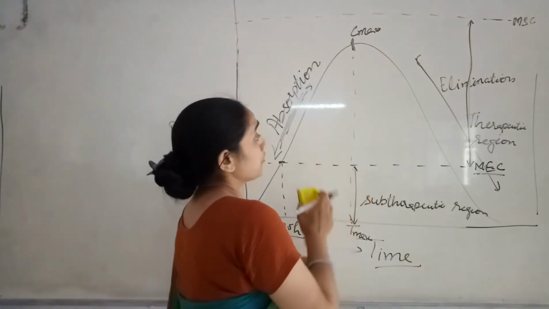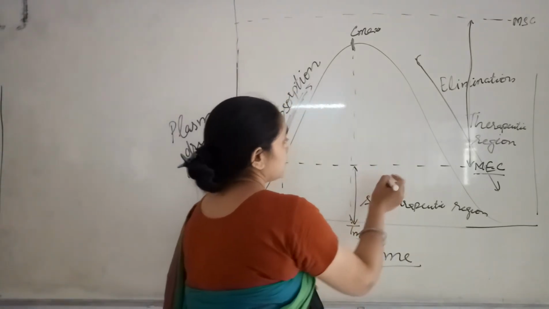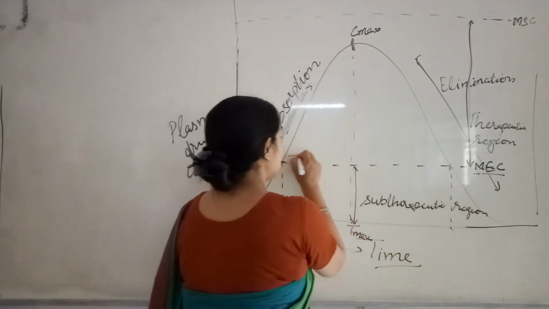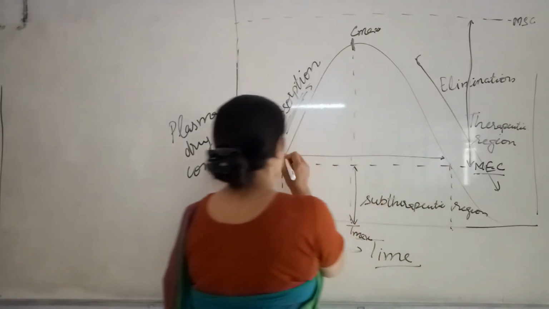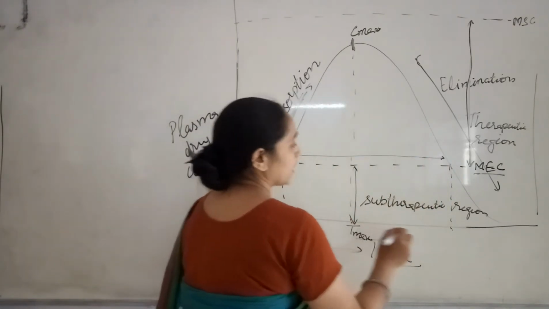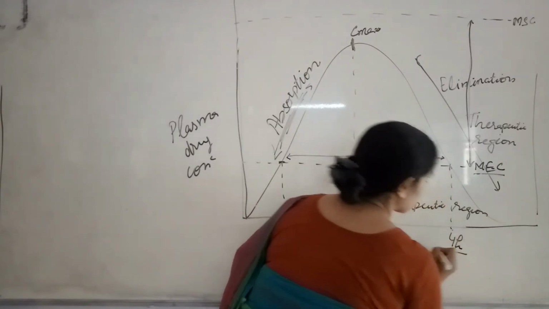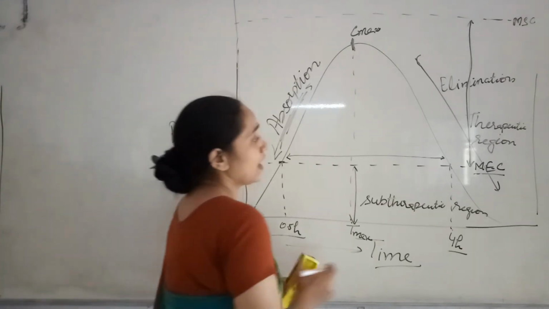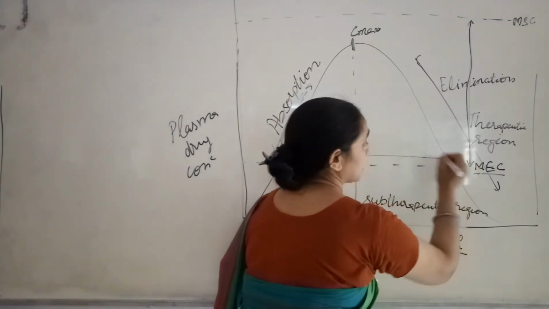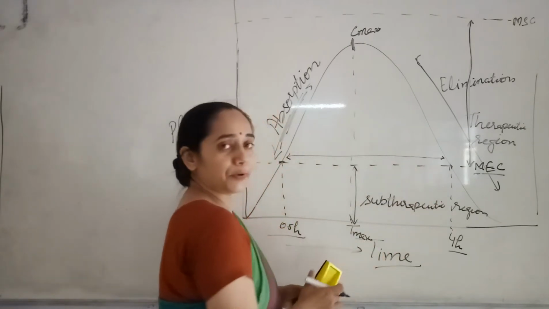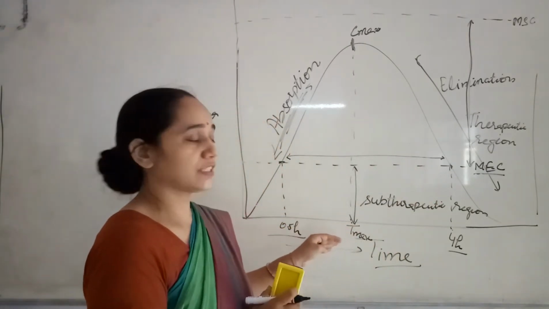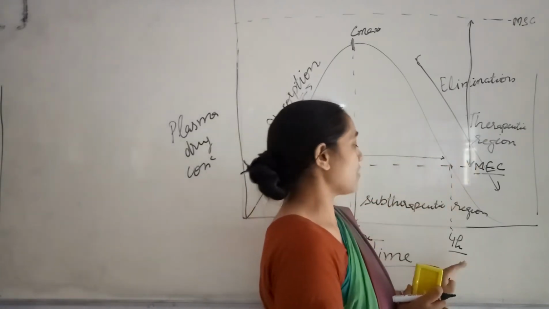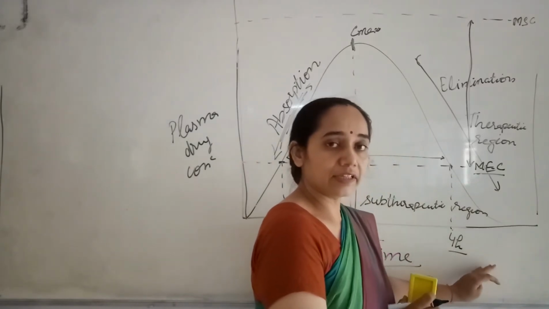Now, if this concentration falls down after a particular period of time, then I will have the effect only between this duration. For example, it falls down at 4 hours. Then what is going to happen over here? After the 4 hours, the dose of the drug present in the plasma is in the subtherapeutic region. If it is in the subtherapeutic region, then obviously I am not going to have the therapeutic effect, and I am losing the effect after 4 hours of taking the drug.